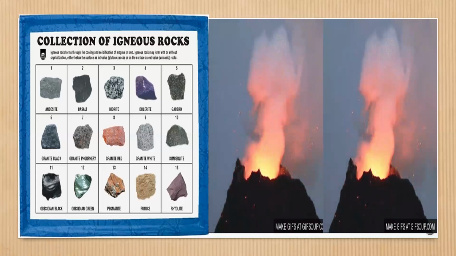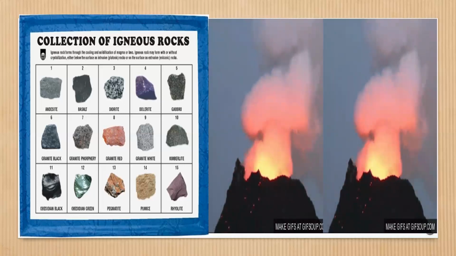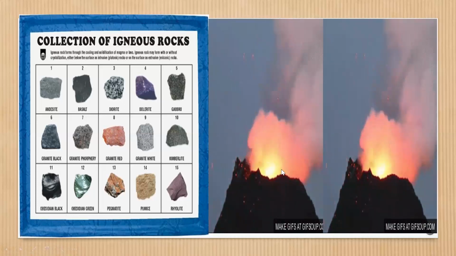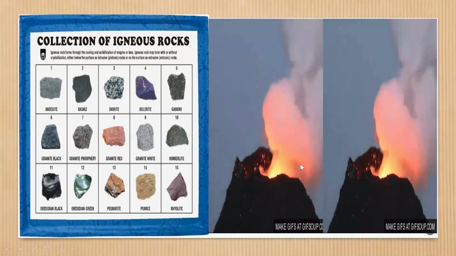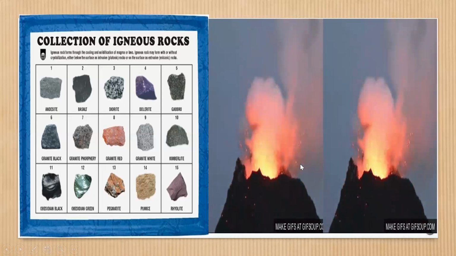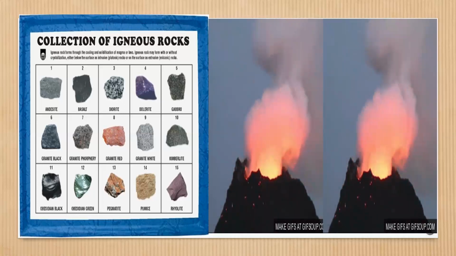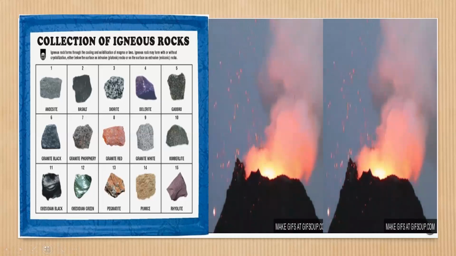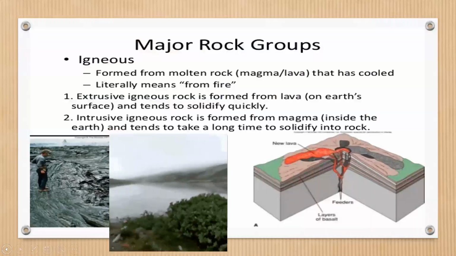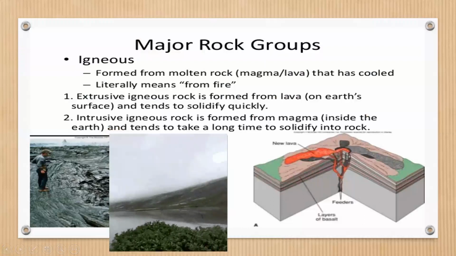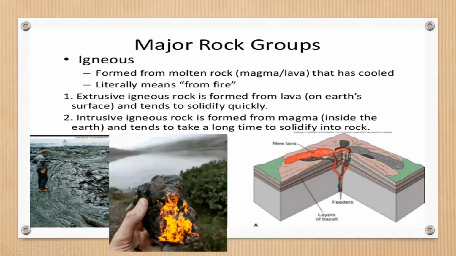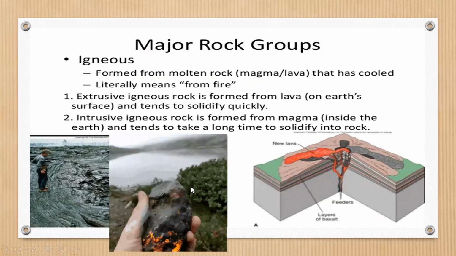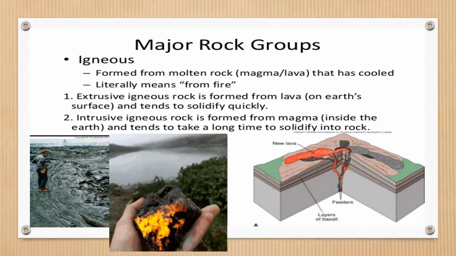Hot molten rock called lava flows out of the opening of the volcano. Here in the picture you can see, as the molten lava cools, it becomes a hard rock. This type of rock is called igneous rock. Igneous rocks form the base of all forms of land, that is plains, mountains, and even ocean beds.